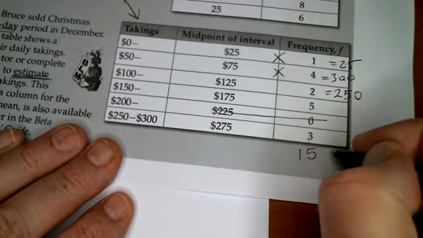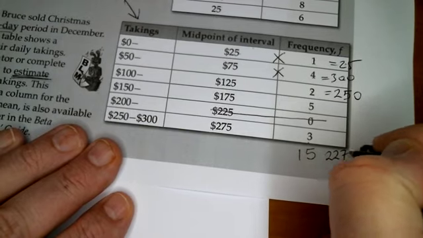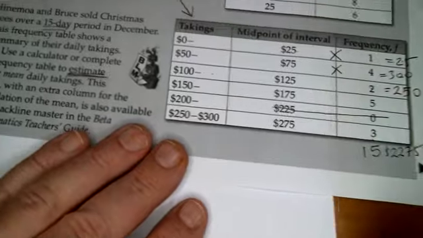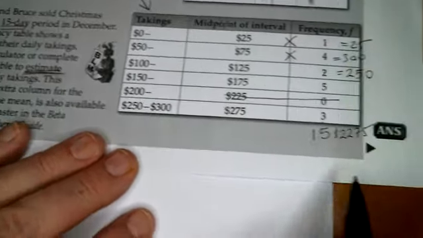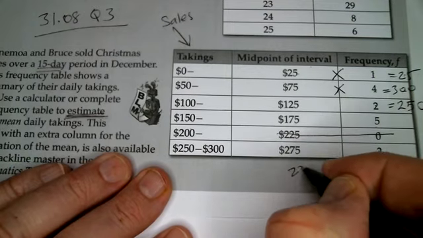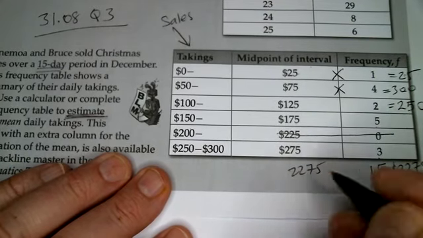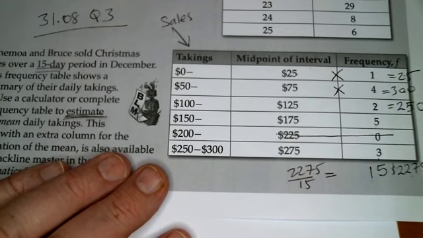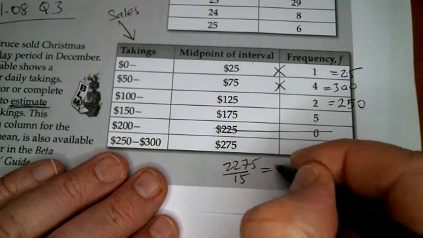Here we go. So my total's 2275. So that's in dollars, of course. Now, to find the mean, we're just going to divide this by 15. And when we divide 2275 by 15, we end up with, I've got my calculator here, $151.66.